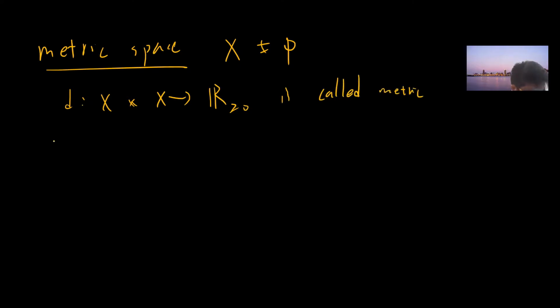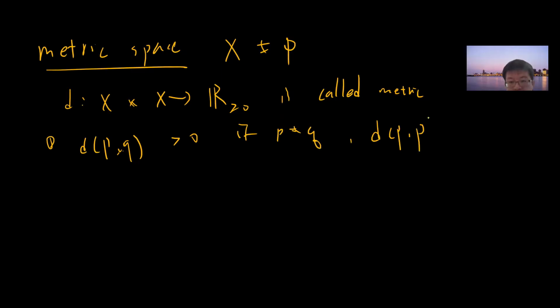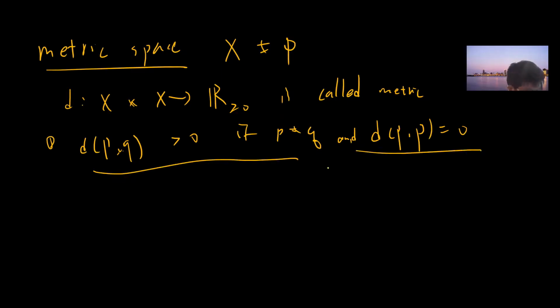So basically it satisfies the following: d(p,q), given any 2 points p and q in X, is greater than 0 if p is not the same as q, and d(p,p) equals 0. So it tells you that if they are not the same, the distance is greater than 0. If it's the same, it's 0. So we can also say that if the distance is 0, then the 2 points must be the same.